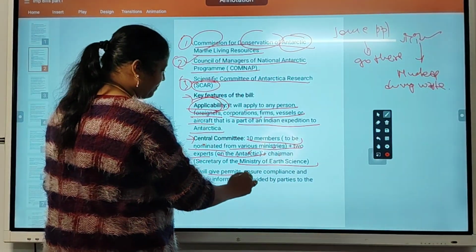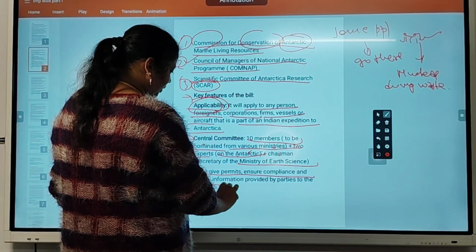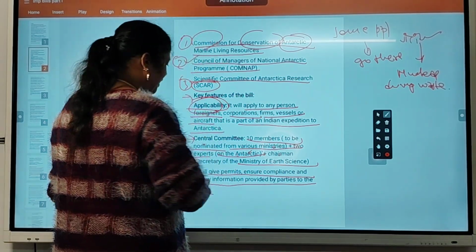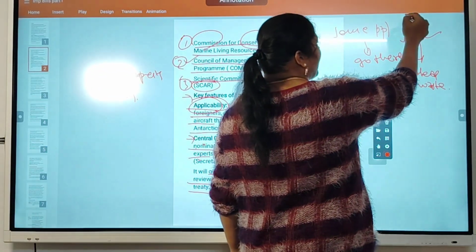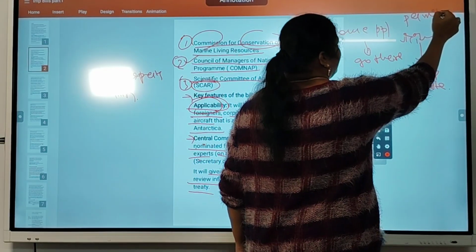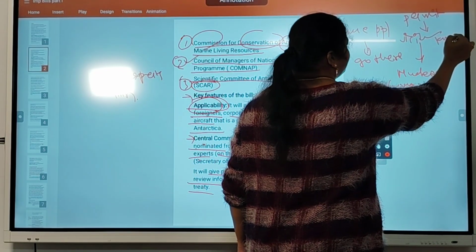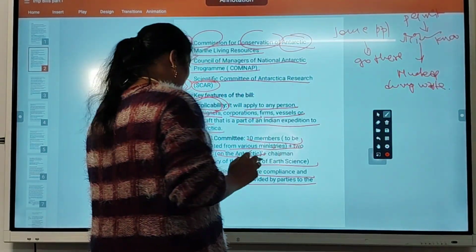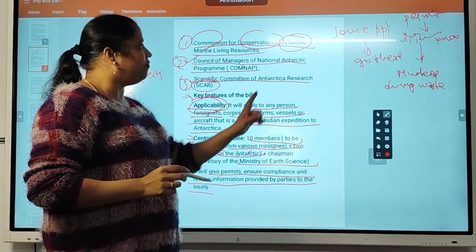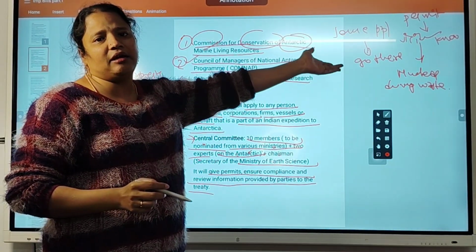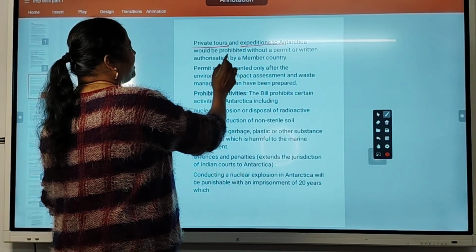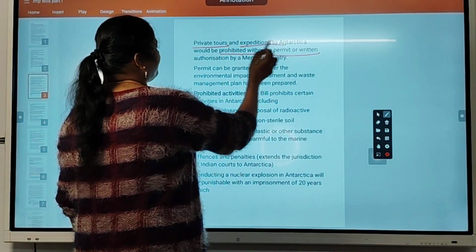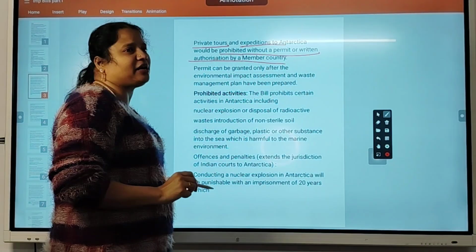It will give permits, ensure compliance and review information provided by parties to the treaty. So when a person is going to visit Antarctica, they have to get a permit and must be aware of the rules. This committee will do the work of giving permits and telling the rules. Private tours and expeditions to Antarctica would be prohibited without a permit or written authorization by a member country.